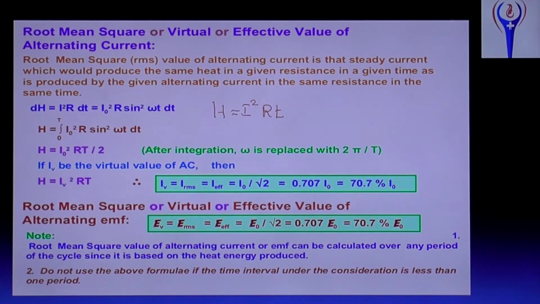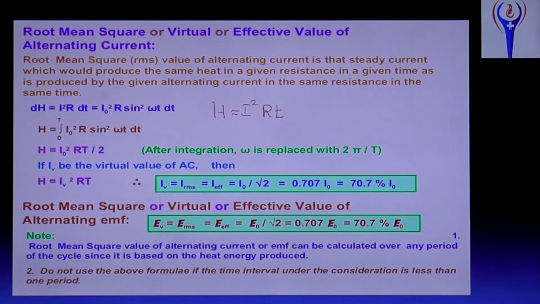And dH equal to, here the current will be changing with time, I square R into dt, and I equal to I naught sin omega t. Substitute that: I naught square R sin square omega t into dt. Okay, and dt means we want to integrate dH and dt to get H. Then integrate 0 to T I naught square R sin square omega t dt, and if you simplify this we will get 1 by 2.